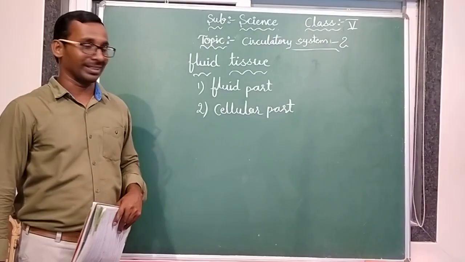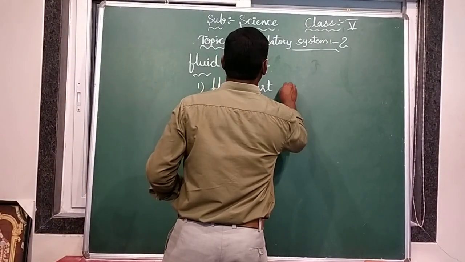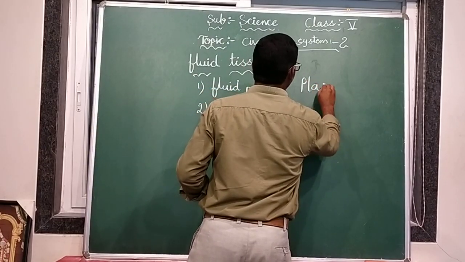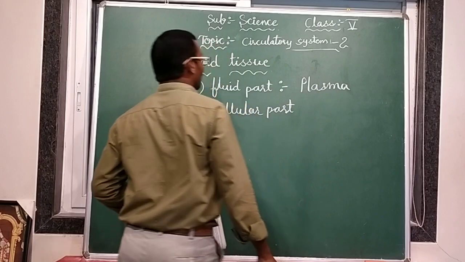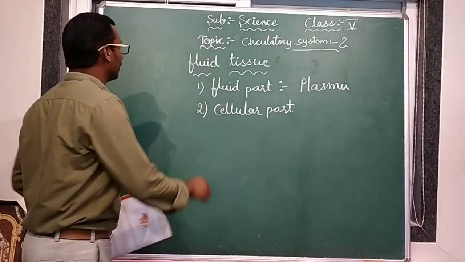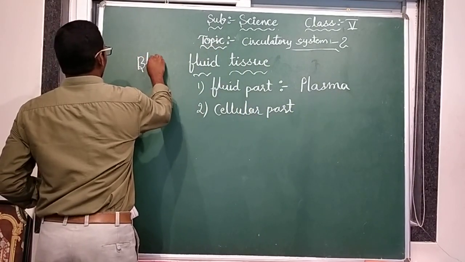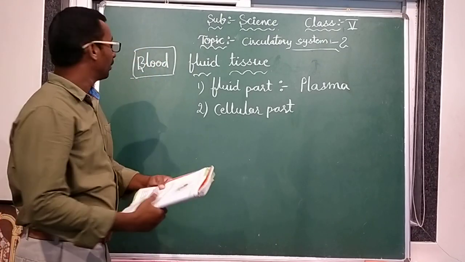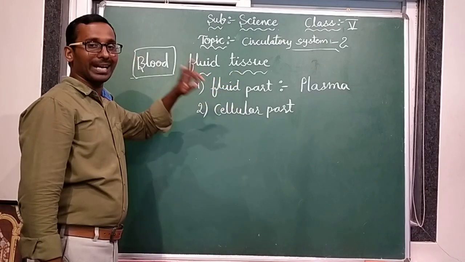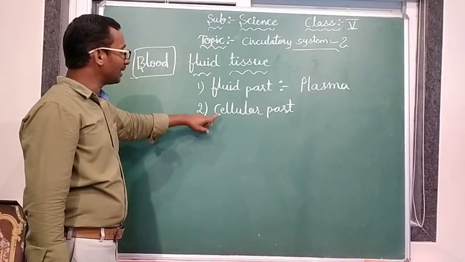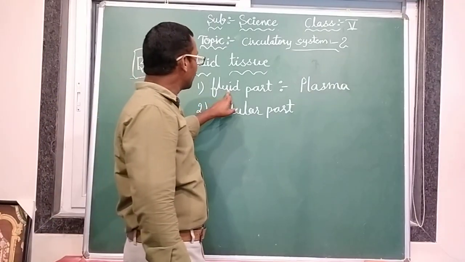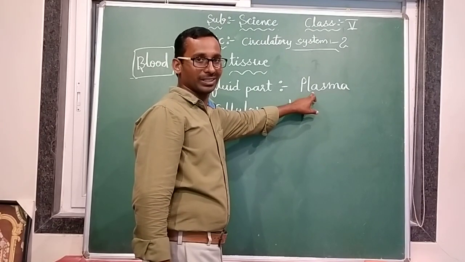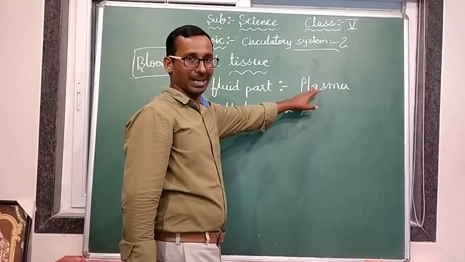Is it right? Yes. What is the example of the fluid part? Here we are saying the example is plasma. Plasma is a fluid part in the blood. Blood is a fluid tissue. It has mainly two parts: fluid part and cellular part. What is the example of the fluid part? Plasma. It looks like a water liquid. This is the fluid part, that is plasma.